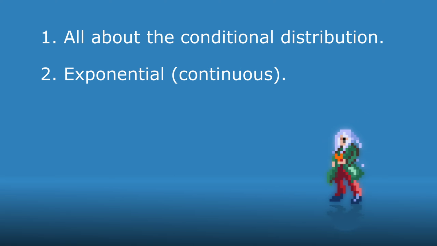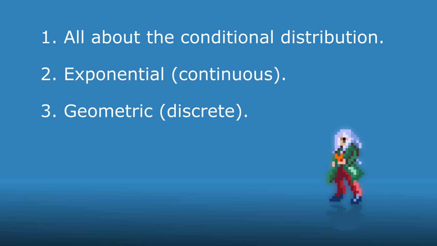Memorylessness is all about the conditional distribution. The exponential distribution is the only continuous distribution with this property. The geometric distribution is the only discrete distribution with this property. The next time you are waiting, think about what your waiting time distribution might be, conditional on the time you have waited so far. Is it memoryless?